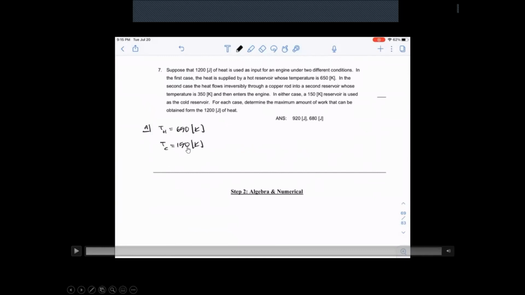Hot region is at this temperature, the cooler region is going to be at that temperature, so that's what we got. Okay, and then what I'm doing is I'm going to take the hotter region, let it cool down, and then I'm going to place the heat engine between 350 and 150. So when I don't let the region cool down, I'm going to take a look at the amount of work that we can extract from the system and compare it to the amount of work that we will extract from the same system when you let it cool down.